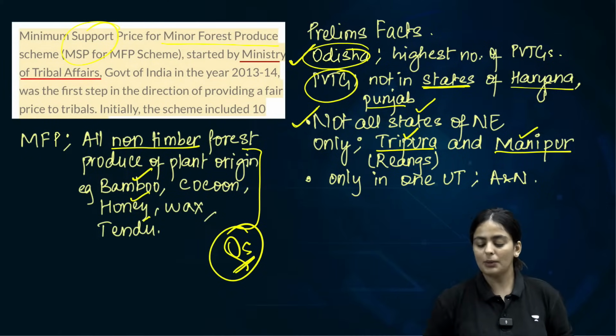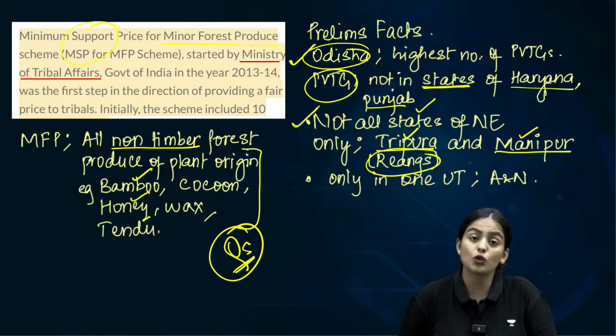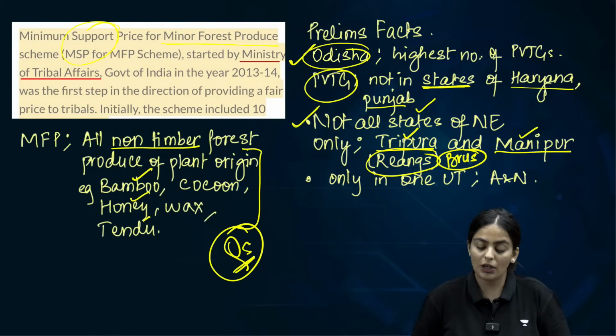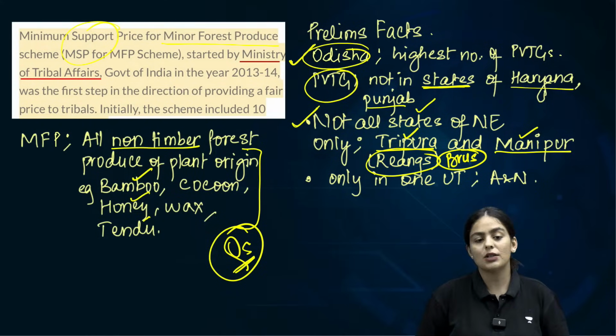An important PVTG from Tripura is the Riangs, also called the Brus. These have particularly been fleeing a lot of violence in Mizoram and settling in the areas of Tripura. Clear about this?